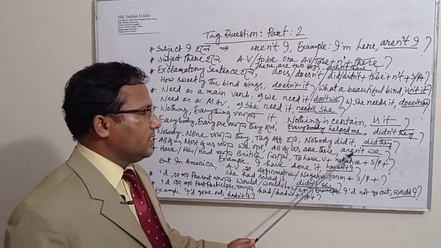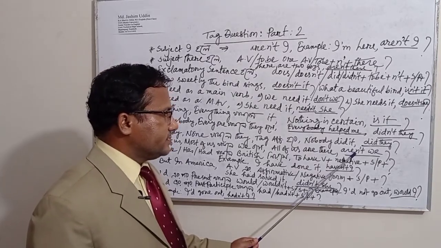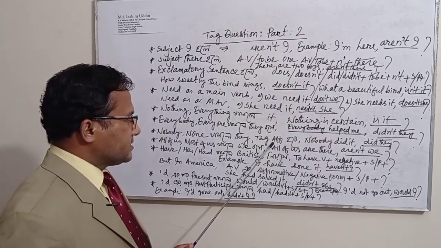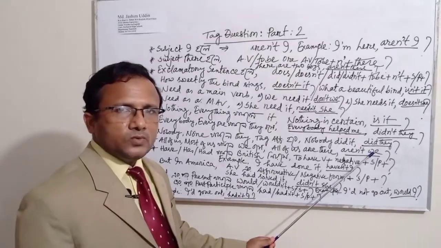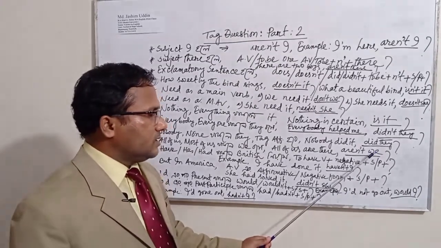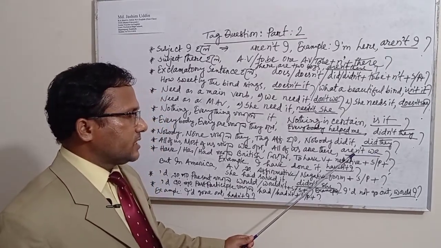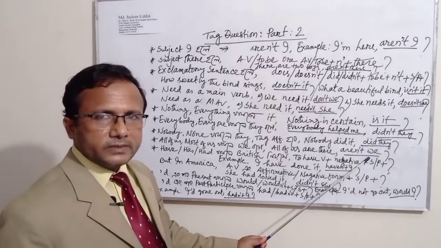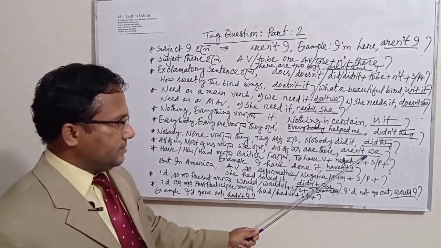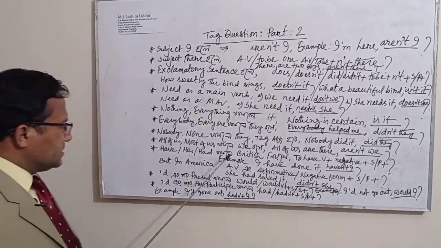This is why I have to use here aren't, and as all of us is here the subject, this is why I have to use here we as a pronoun of the sentence. Now the tag question becomes aren't we. It seems to me that you have understood this sentence.